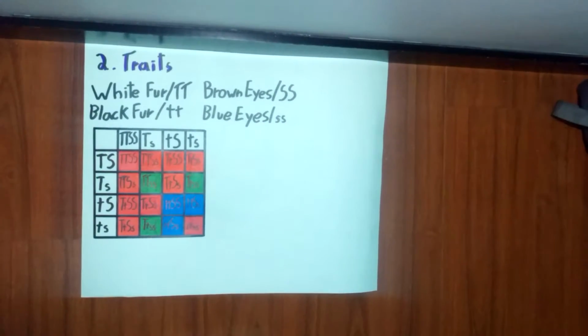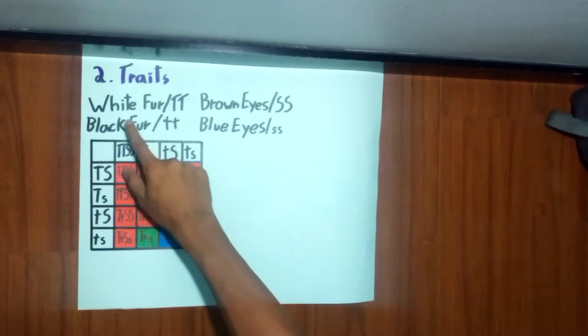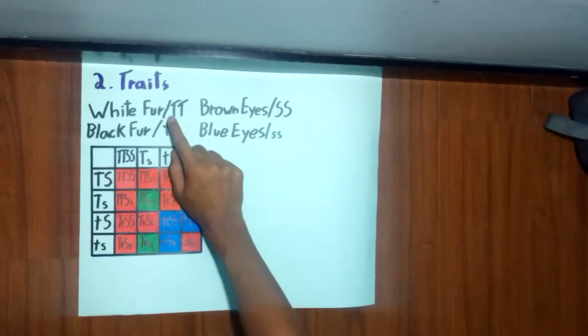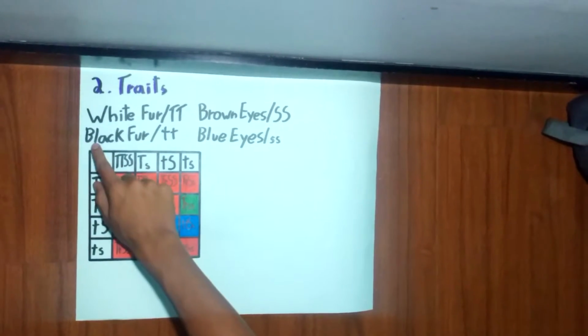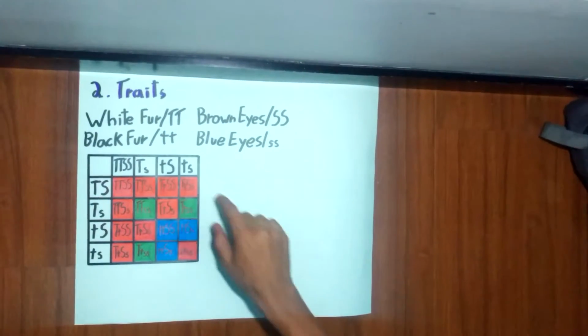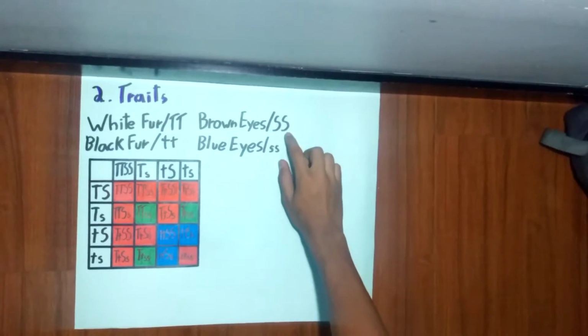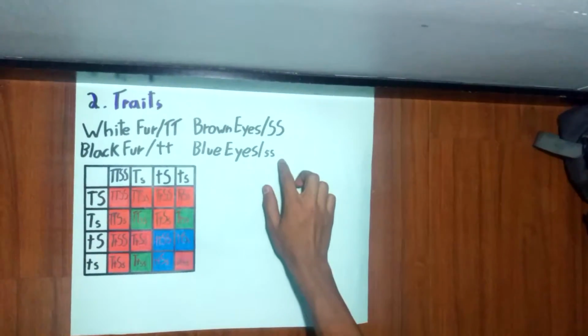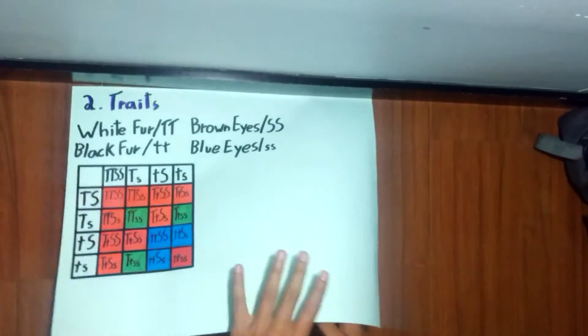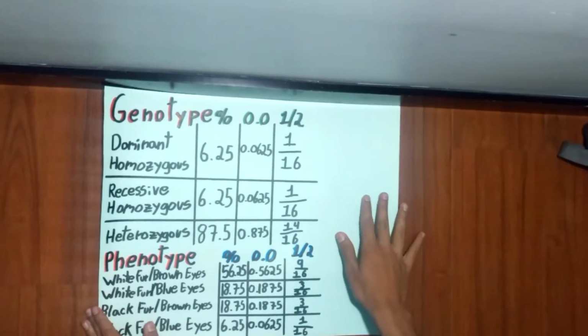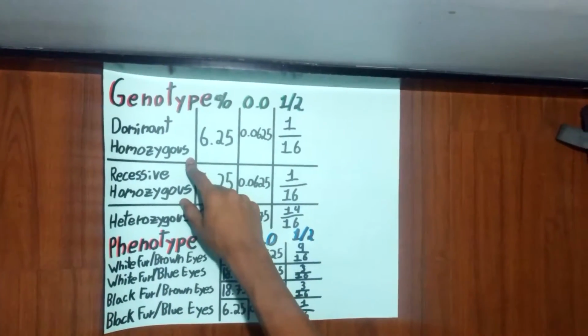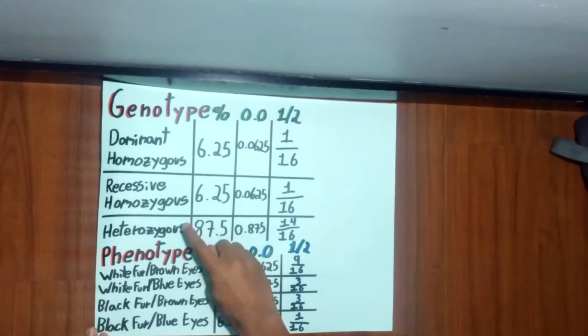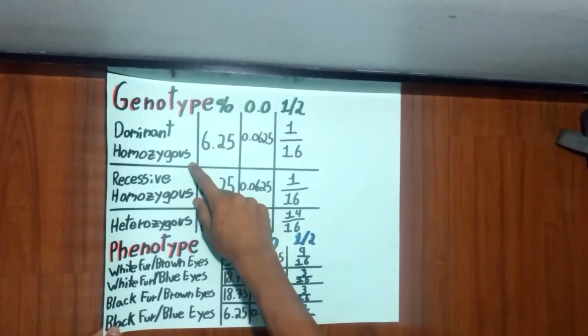Okay, in this example we have two traits. The white fur, that is a dominant trait, the black fur, that is a recessive trait, brown eyes that are a dominant trait, and blue eyes that are a recessive trait. In the genotype, we have dominant homozygous, recessive homozygous, and heterozygous. For dominant homozygous, we have